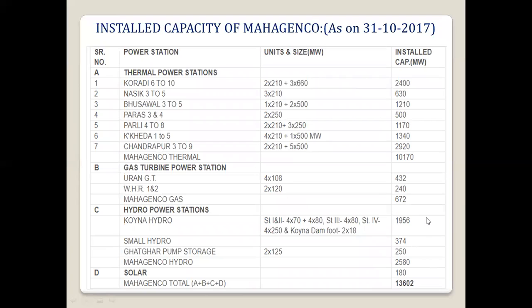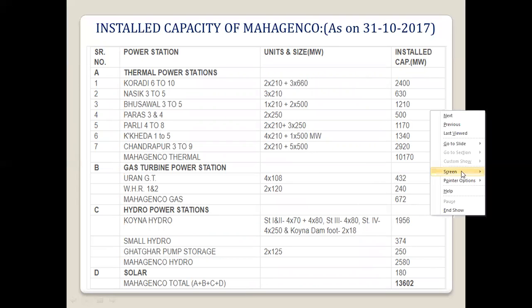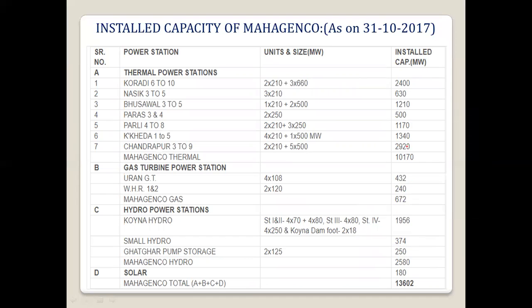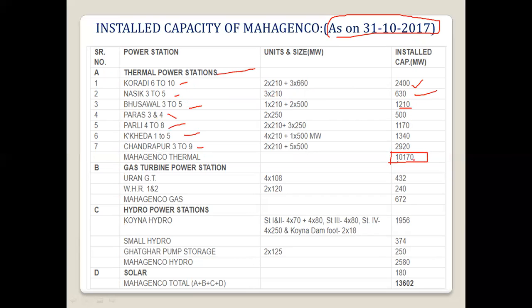Okay, if you see the installed capacity of Mahagenco, that is MPGCL, we have data as of 31/10/2017. So if you see thermal power stations, we have Koradi power station, which has 2,400. Then Nasik is 630, then Bhusawal is 1,210. Then Paras, Parli, Khaperkheda, then Chandrapur. So total thermal power generation capacity is around 10,170.